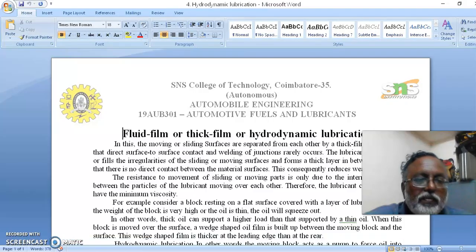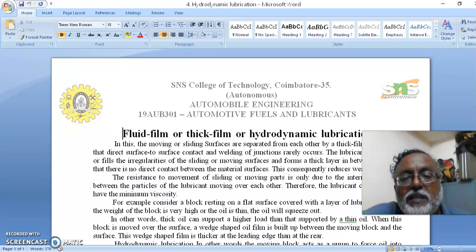The first one is fluid film or thick film or hydrodynamic lubrication. The moving or sliding surfaces are separated from each other by a thick film of fluid, so that direct surface to surface contact and welding of junctions rarely occurs.